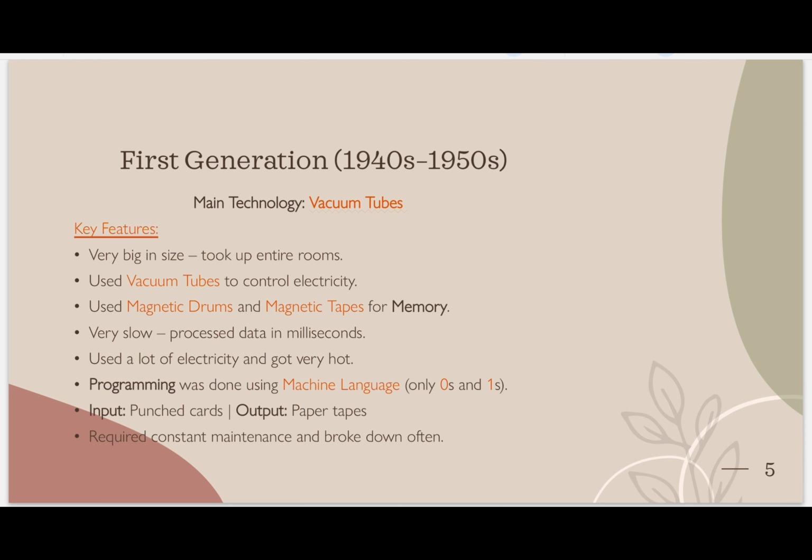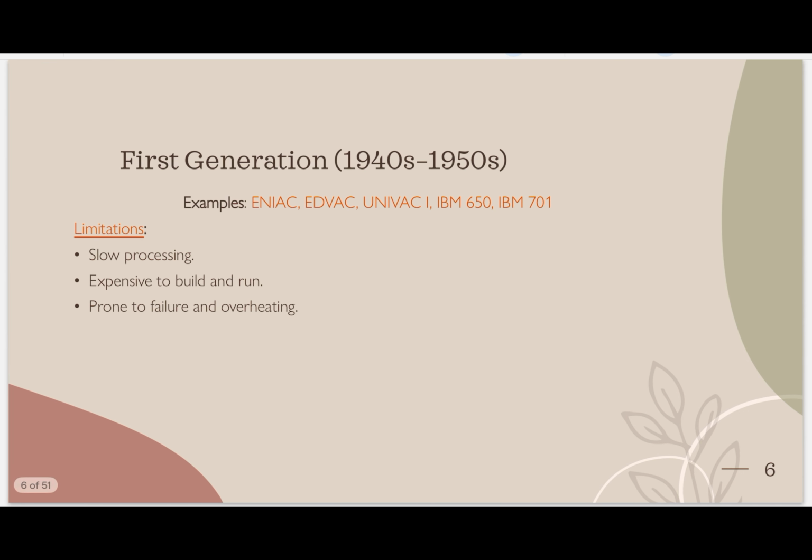They required constant maintenance and broke down often. As I said, because of excess heat, the vacuum tubes were bursting. That's why it required constant maintenance and broke down often. See what the examples were: ENIAC, EDVAC, UNIVAC, IBM 650, and IBM 701. These are the examples of first generation computers.